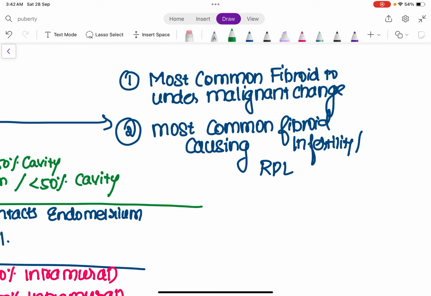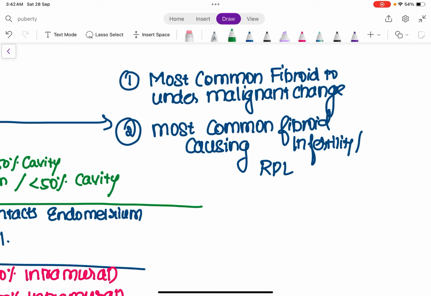At the same time, the most common fibroid which is causing the gynecological issues such as infertility and recurrent pregnancy loss is also a submucous fibroid. So submucous fibroid is the most common fibroid to undergo malignant change, and submucous fibroid is the most common fibroid which is causing infertility and recurrent pregnancy loss.